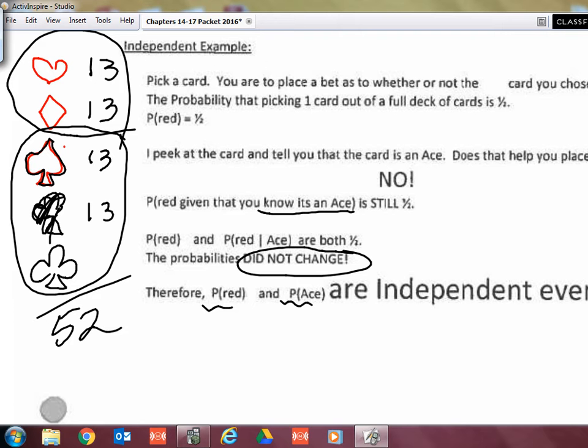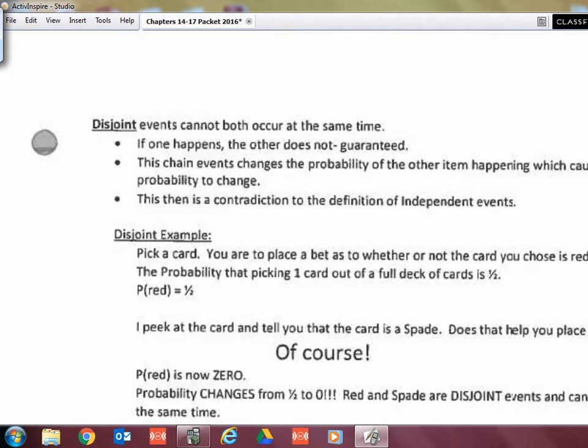Okay, now, so that's independent. We're all good. We know independent. We've dealt with that this year already. One thing that is a new idea is this vocabulary word of disjoint. Disjoint events are ones that actually cannot happen at the same time. With independent, you could pick a red ace, but disjoint events cannot occur at the same time.